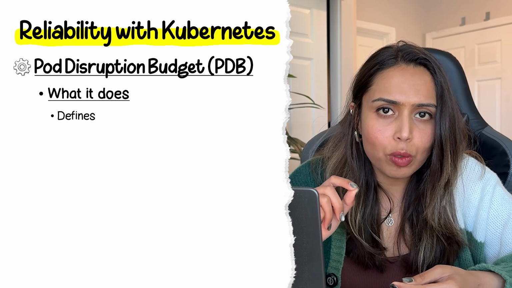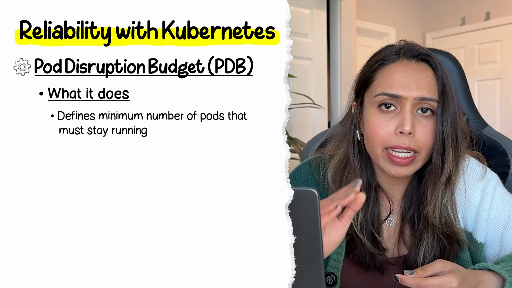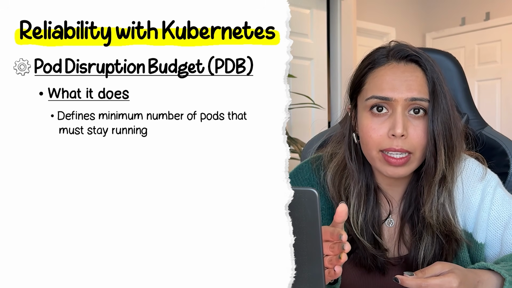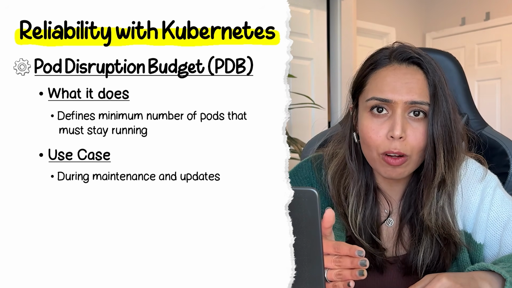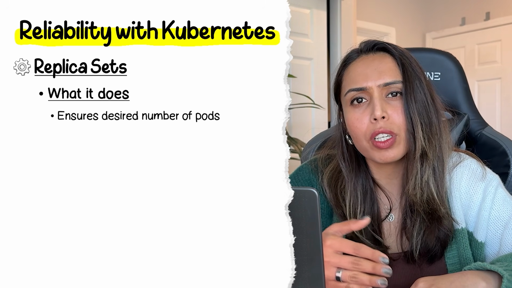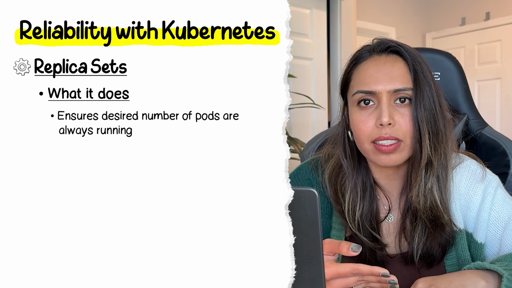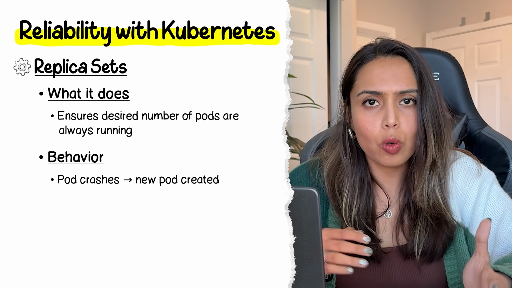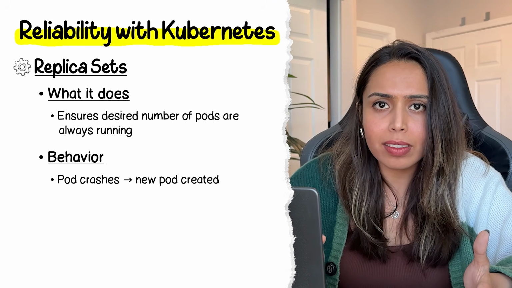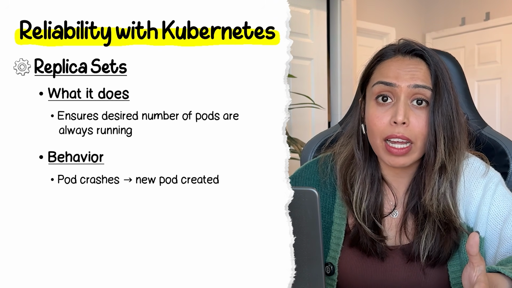It's basically you set a minimum limit, a set of pods that need to run in case of any disruption. This again prevents accidental downtimes during maintenance. Then another object type is replica sets, where Kubernetes continuously watches the cluster. If a pod crashes, a node goes down, or a container is killed, Kubernetes replaces it to maintain a certain number of replicas active at all times. In our project also, every service deployment has a certain number of replicas. So we are using a lot of objects from here.